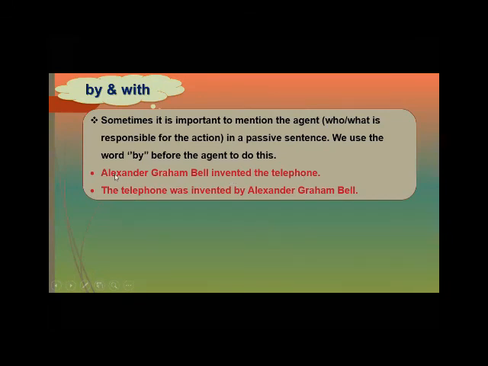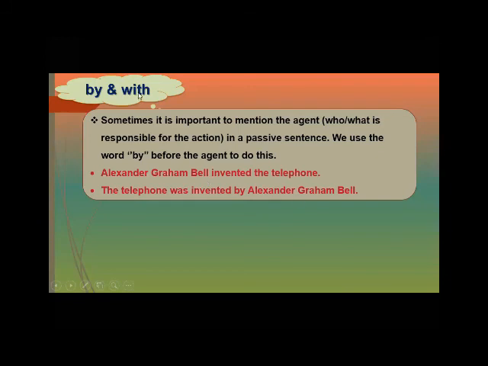So here Alexander Graham Bell is the subject, invented the verb, the telephone is the object. We change it into passive, starting using the telephone. Invented in the past simple will be was invented. And we have a person, so we use by Alexander Graham Bell.